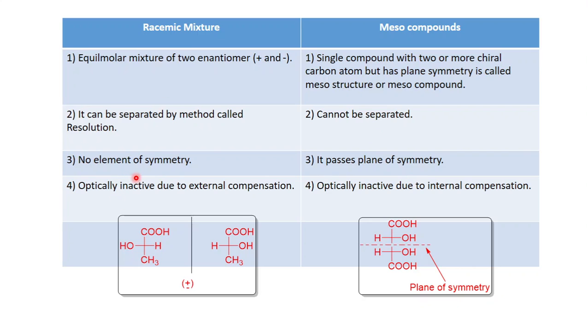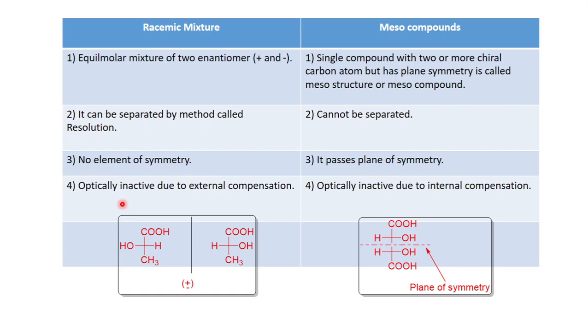The next difference is that racemic mixtures are optically inactive, and the optical inactivity of the racemic mixture is due to external compensation, because you have an equimolar mixture of two enantiomers. One rotates to the right-hand side and the other to the left-hand side, and the net effect is zero. This is the reason behind the optical inactivity of a racemic mixture.